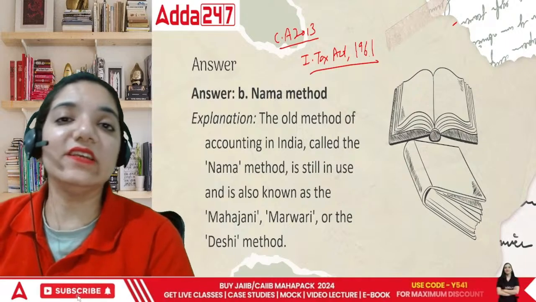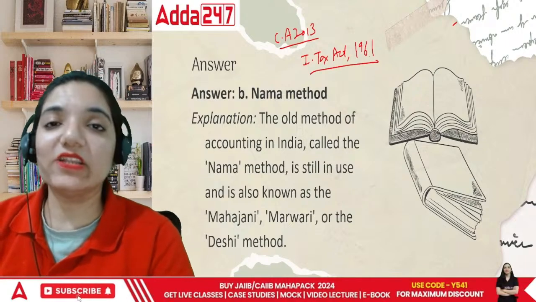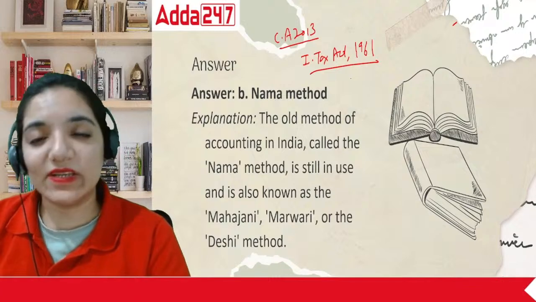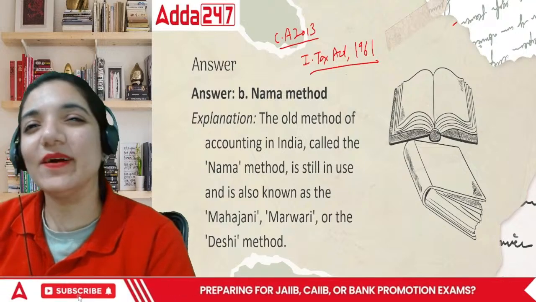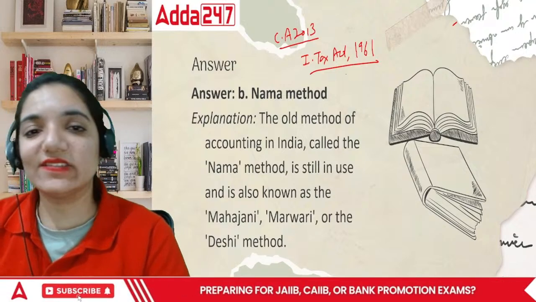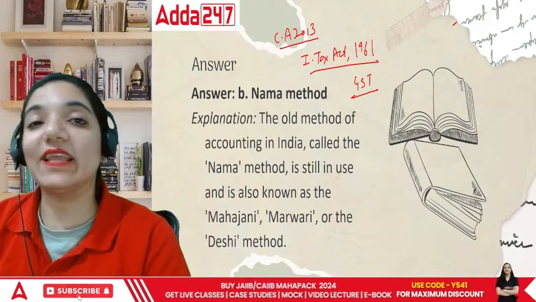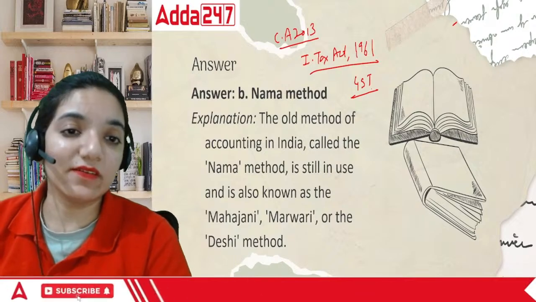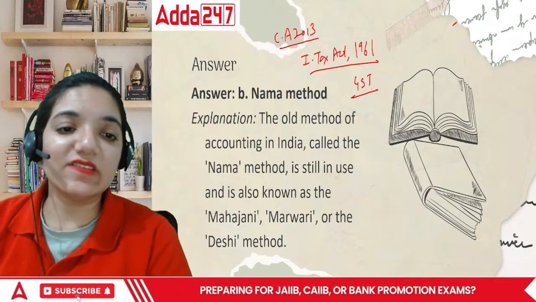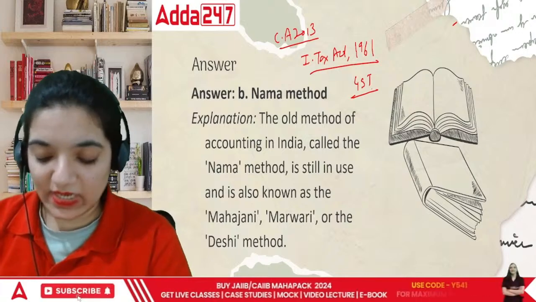So we are following these two areas in terms of maintenance of the books of accounts, though maintenance of books is also required, related only to stock, purchase and sale, when it comes to GST. So different acts require maintenance of books in a different manner. So the Nama method is definitely not given in any of those books.